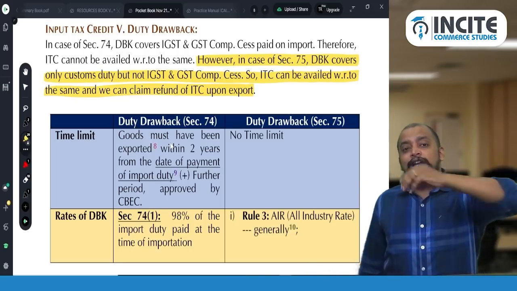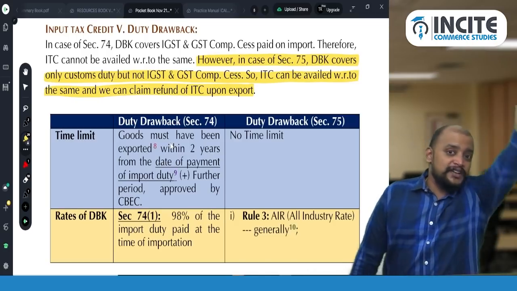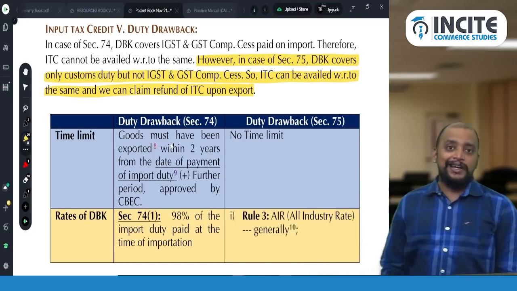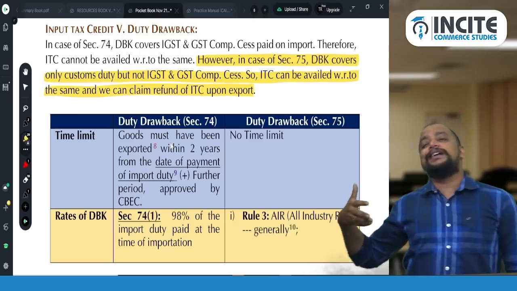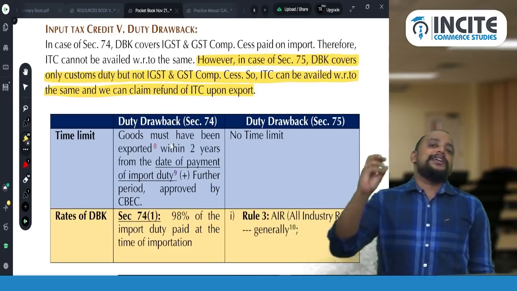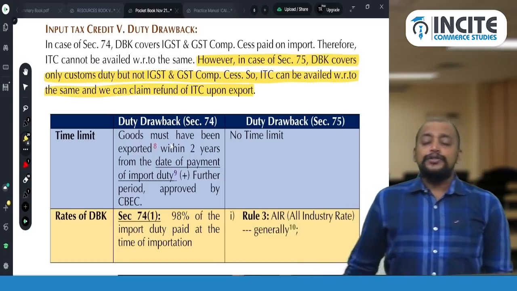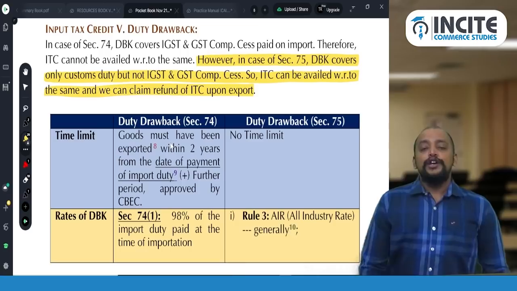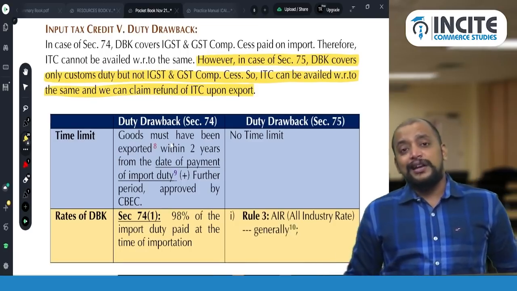So it is not 98% of customs duty paid, 95% of customs duty paid, 85% of customs duty paid, not like that. So FOB value of export, whatever is there, a percentage of that, or depending upon the quantity of exports, quantity into a rate, a piece rate will be given as duty drawback. So therefore, this duty drawback is irrespective of the customs duty paid on import. Due to that reason, they did not fix any time limit. And then, what are the rates of duty drawback?